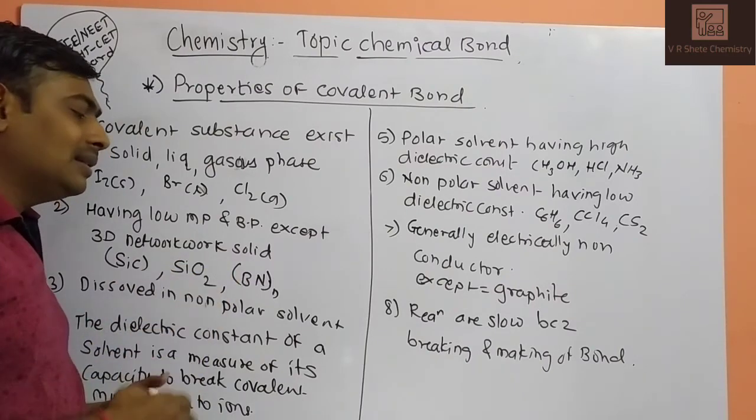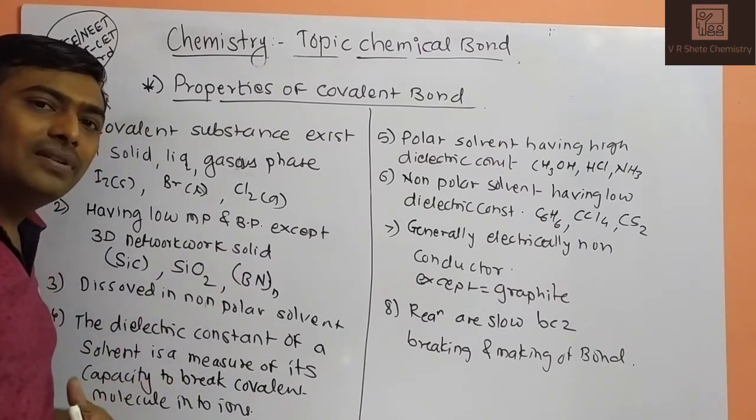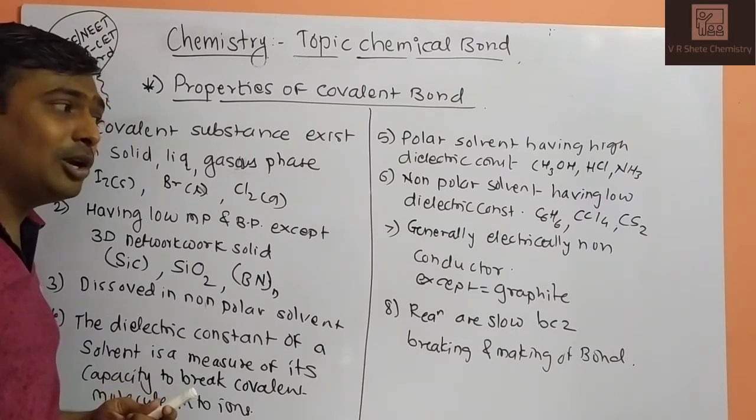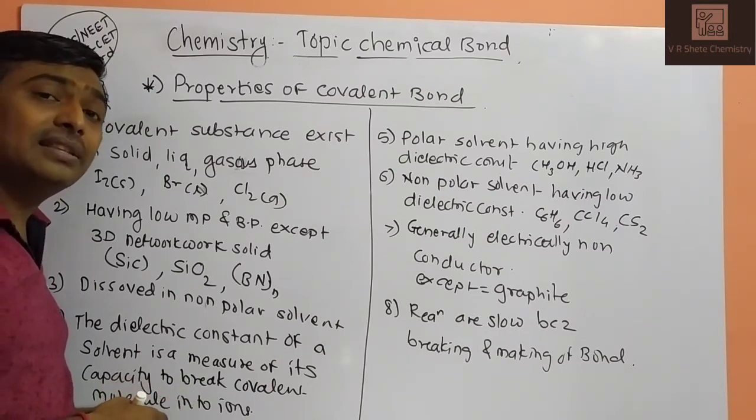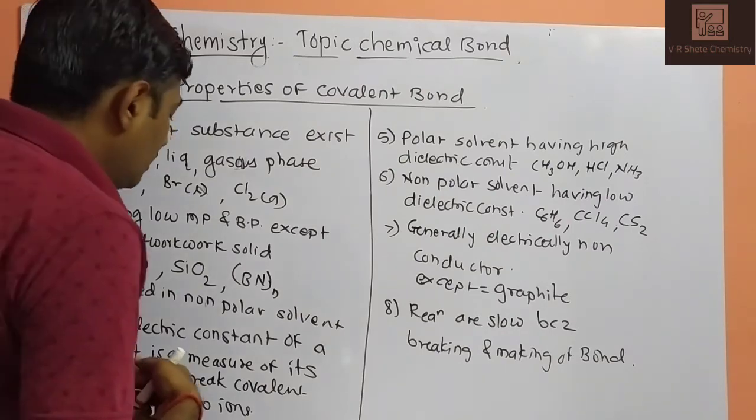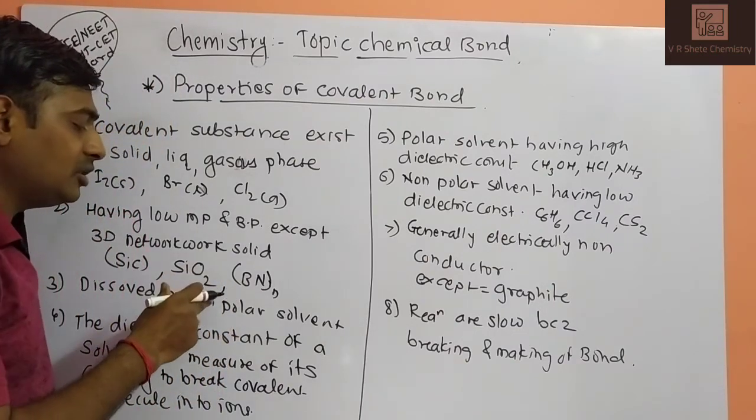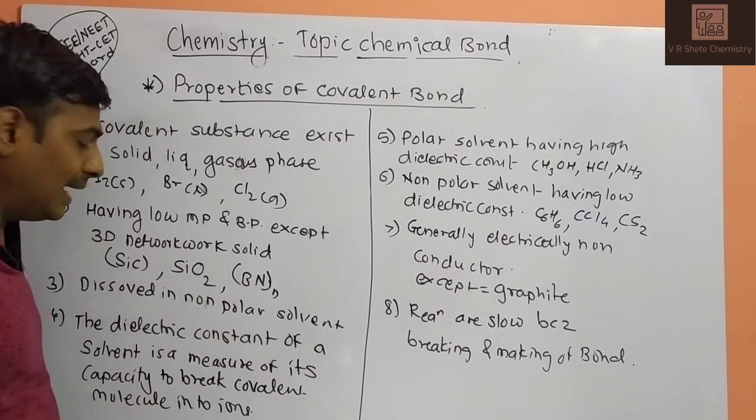Then silica, then boron nitride. These are examples of three-dimensional structures of a molecule. If you observe the silica structure, it is a tetrahedral three-dimensional structure, strongly bonded with each other. So the melting point and boiling point are very high.